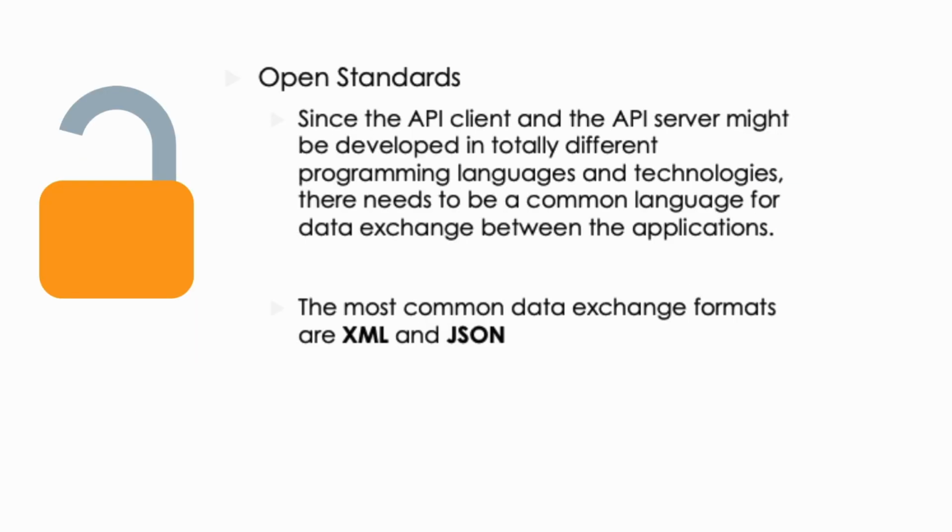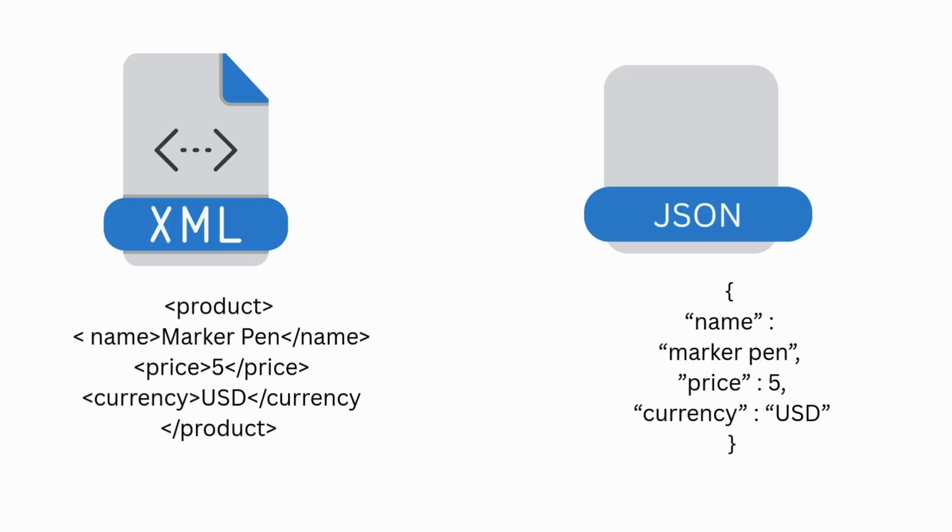As applications might be developed in different technologies, there is a need for a common data exchange format. The most common data exchange formats or payloads used by APIs are XML and JSON. Both XML and JSON use simple, plain English text for data definition. There are different types of APIs, like REST and SOAP, but in most modern web apps, REST APIs are the most common. So, next time you use an app or visit a website, remember, there's probably an API working quietly in the background to make it all possible.